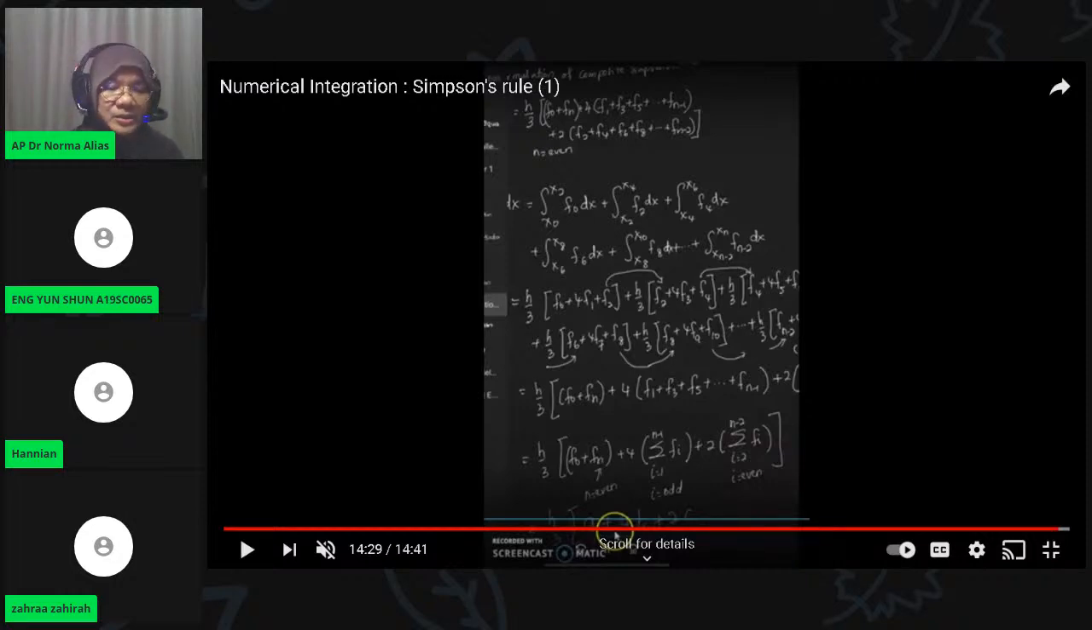All right, so till now you can prove the composite trapezoidal rule and the composite Simpson's rule, based on the specific number of n for Simpson's rule.